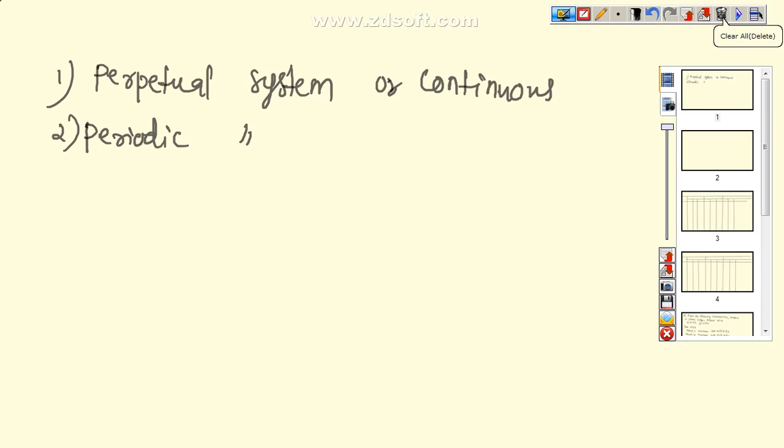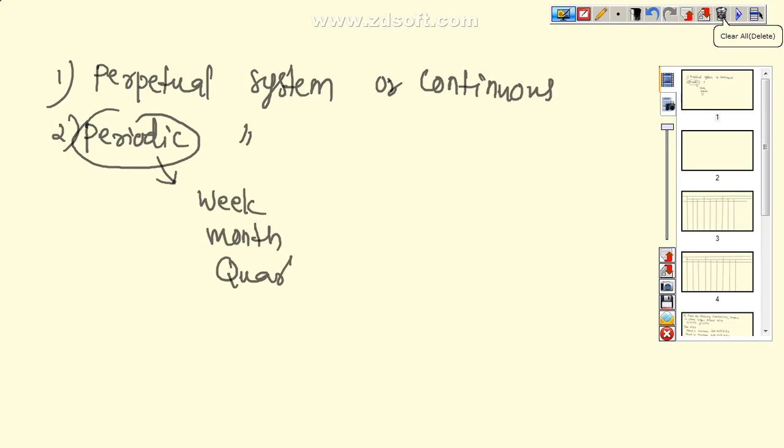So under perpetual inventory valuation system, after every transaction we have to calculate the balance. But in case of periodic inventory valuation system, the name itself is based on periodic. So we have to fix a time period. It may be week, it may be a month or quarter. At the end of that time period, we have to calculate the value of inventory.